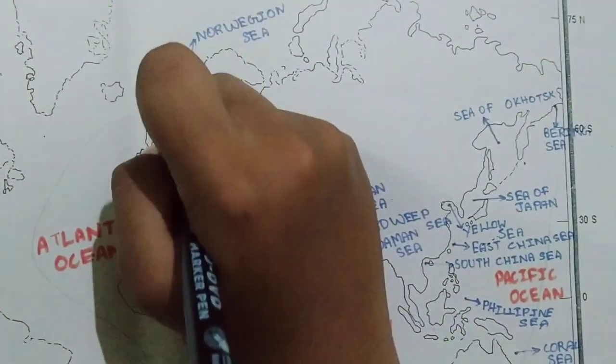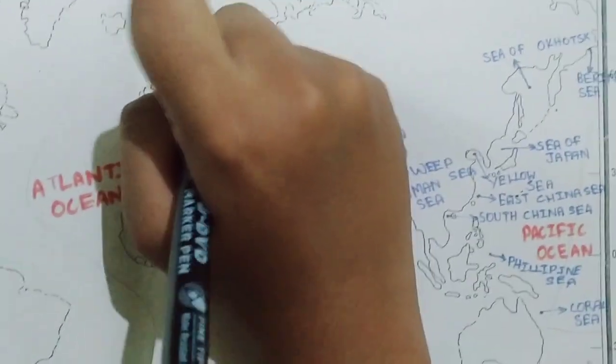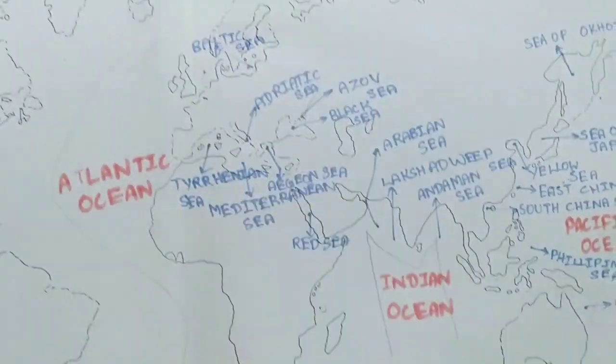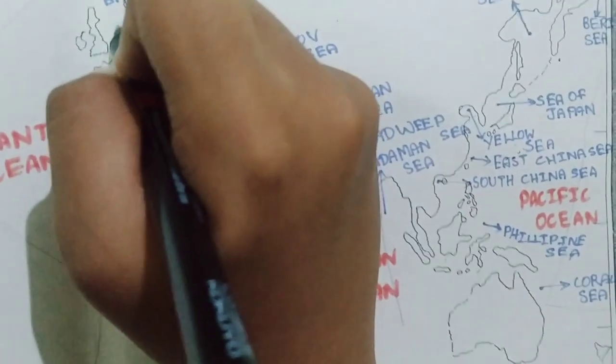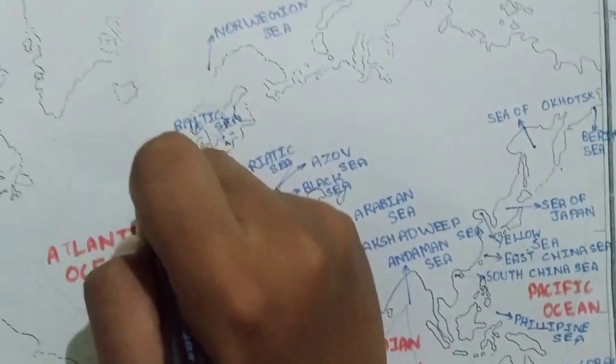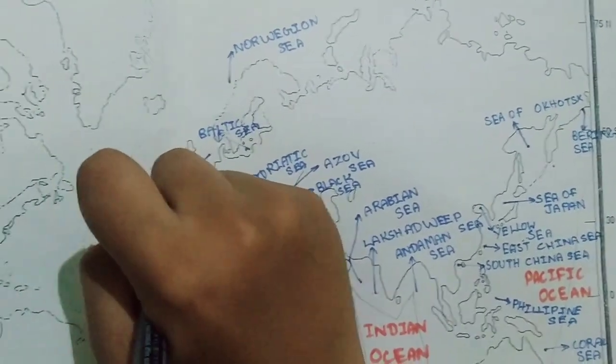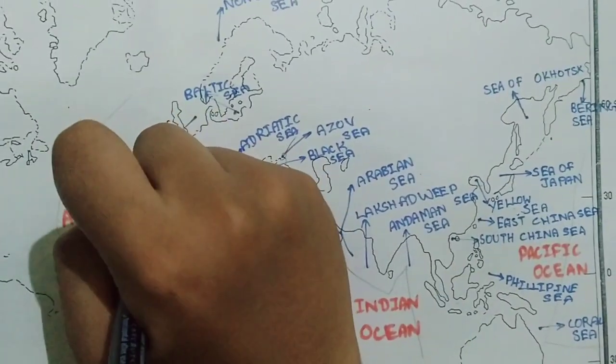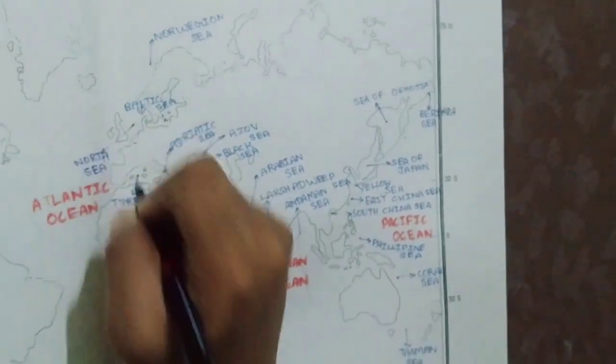So we call it the Baltic Sea. Next, this is the North Sea.